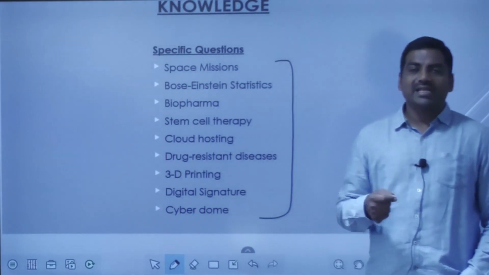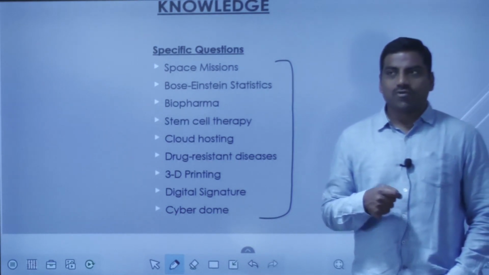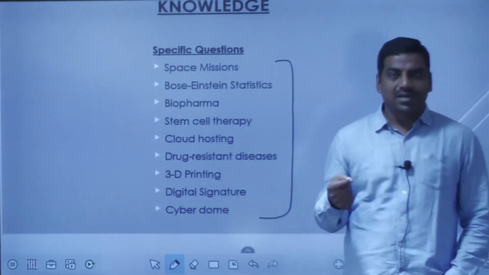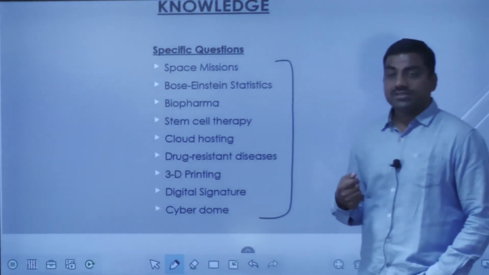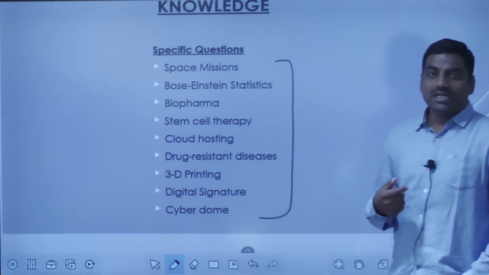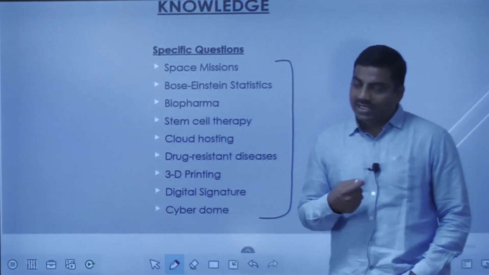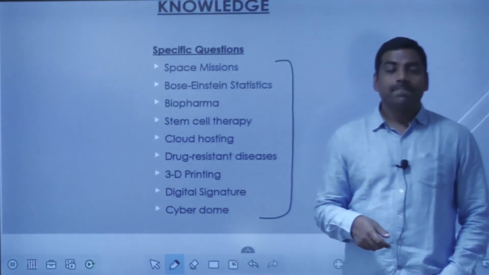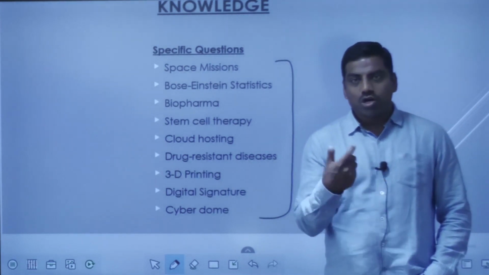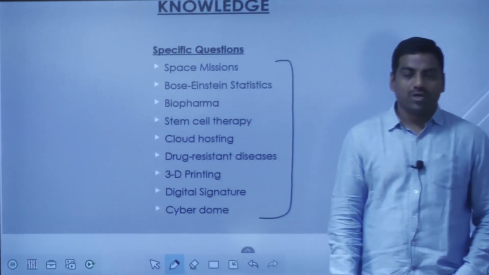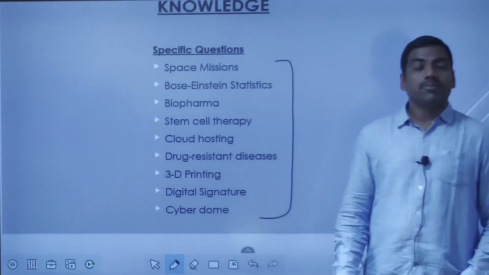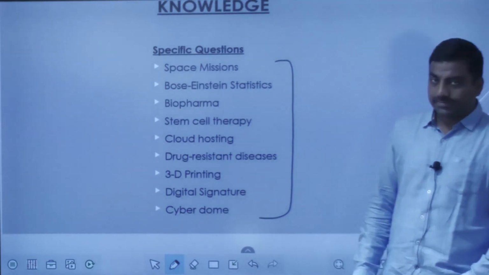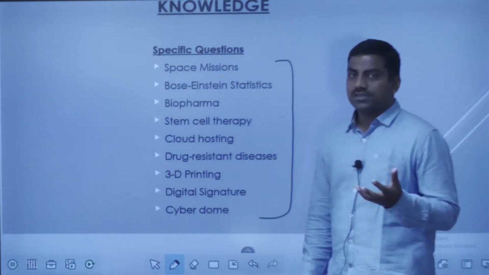But you will have to manage these questions. If this question is asked for a 10 marker, at least you should get 2. If it is asked for a 15 marker, at least you will get 3 marks out of this. So the whole struggle is to get those 2 or 3 marks. But if that particular topic is completely unknown and you cannot do any kind of justice to it, it is better to leave that question and put your energy into the questions which you know better.